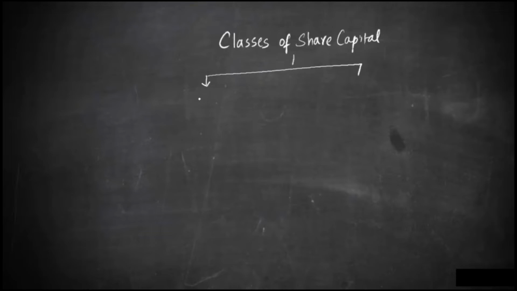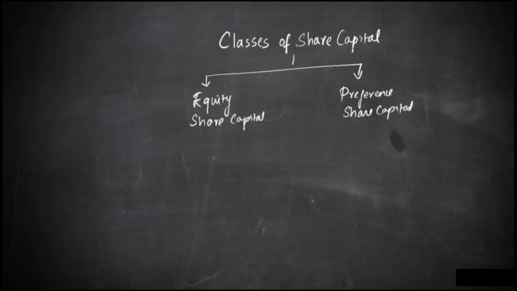Number one, that coming from equity shareholders, we'll call equity share capital, and the other one coming from preference shareholders, we'll call preference share capital. So basically we have two classes of share capital. Now let's understand what goes into equity share capital.